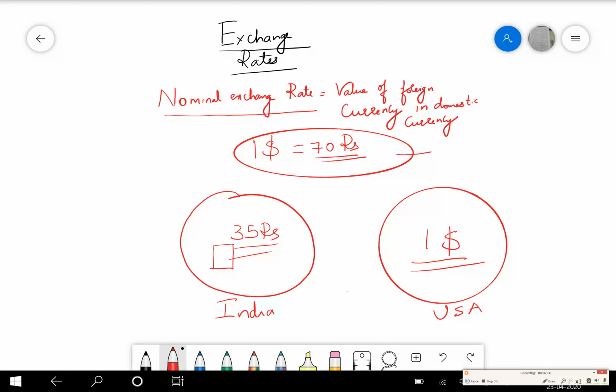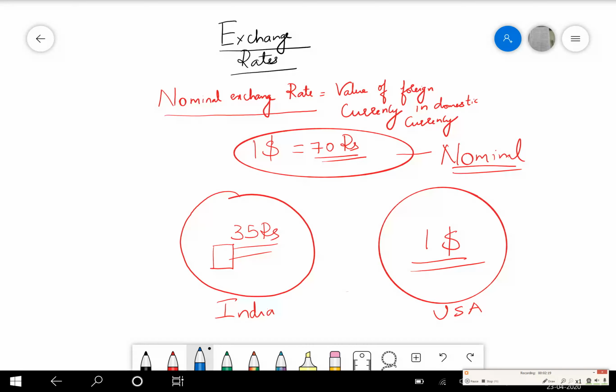Now the nominal exchange rate is $1 equal to 70 rupees. Will there be a trade between India and the US? If at all there is trade between India and the US, who is going to export and who is going to import? This is the logic which we'll try to understand.